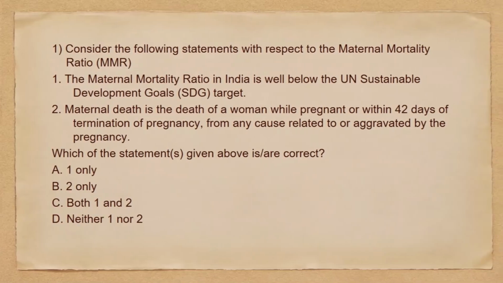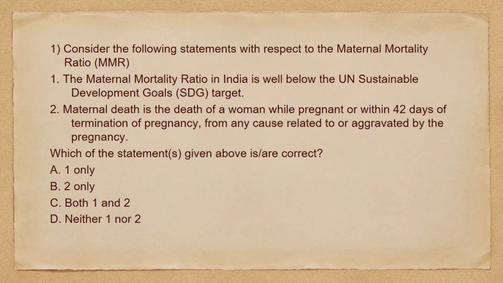So let's get started. So consider the following statements with respect to the maternal mortality rate or MMR. So the maternal mortality ratio in India is well below the UN Sustainable Development Goals target. Then, maternal death is the death of a woman while pregnant or within 42 days of termination of pregnancy from any cause related to or aggravated by the pregnancy. So we have to choose the correct statements. So the options are 1 only, 2 only, both 1 and 2, or neither 1 nor 2. So among the given statement, the first statement is not correct. So the correct option will be B, 2 only.